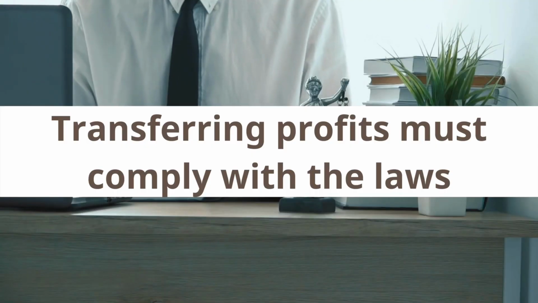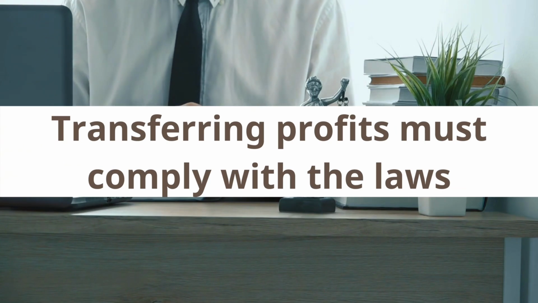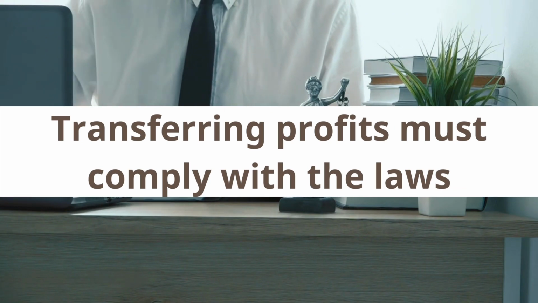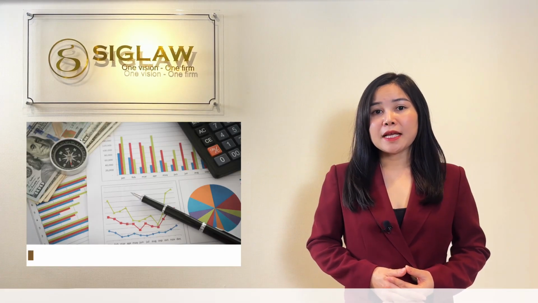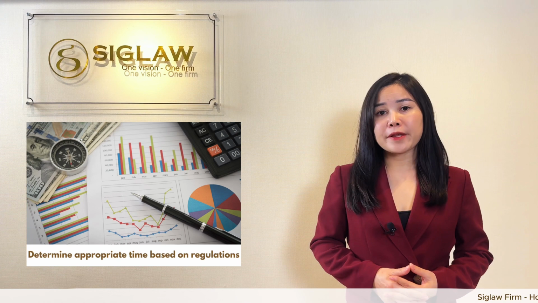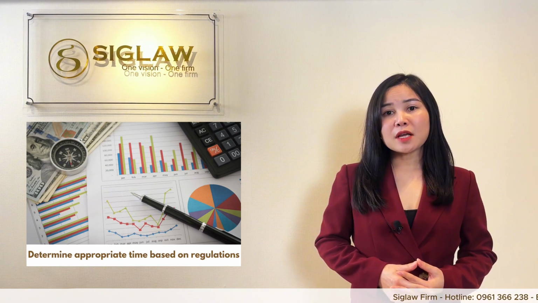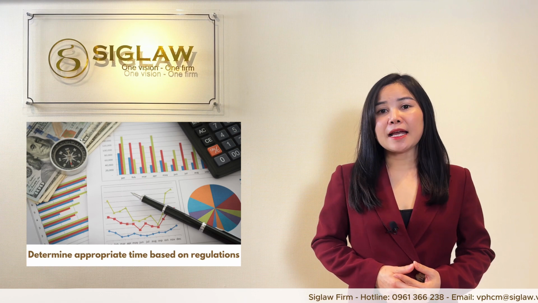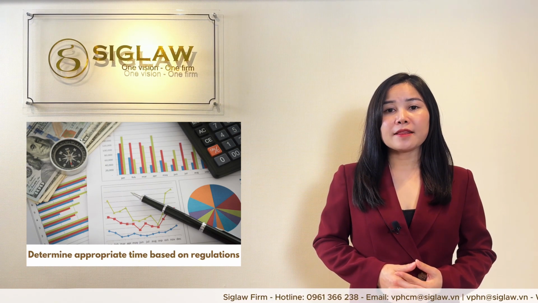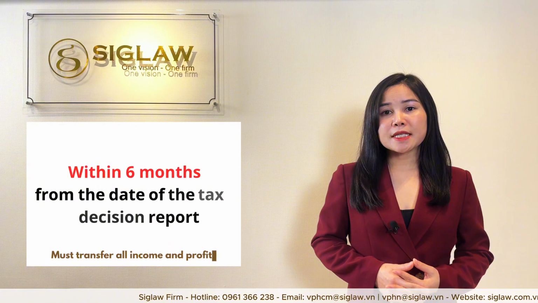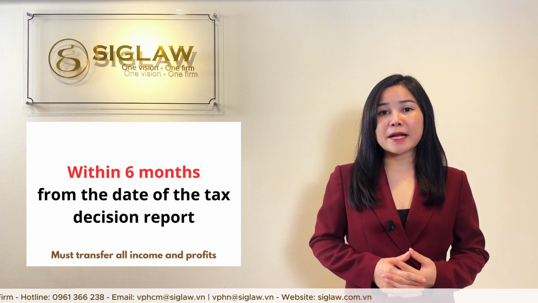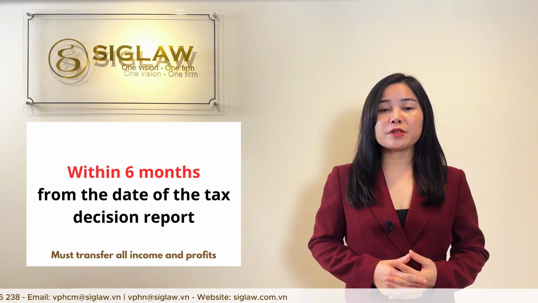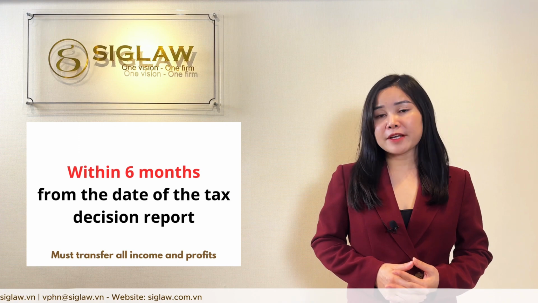The procedure for transferring profits from abroad to Vietnam is based on the laws of the investing country and the laws of Vietnam. Investors need to pay attention to the following: determine the time to transfer profits. Investors need to determine the appropriate time based on the regulations on corporate financial planning and the laws of the country receiving the investment. Usually within 6 months from the date of the tax decision, report or legal document with compatible value according to the laws of the country receiving the investment.